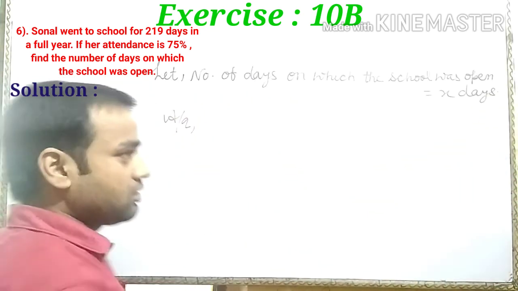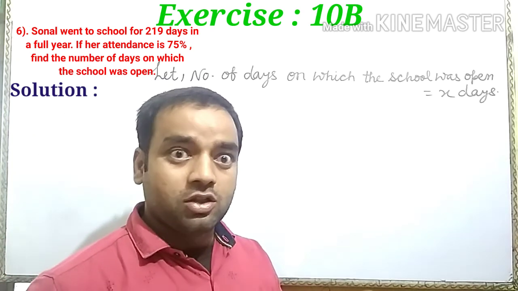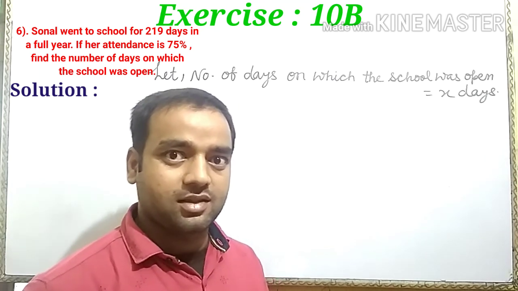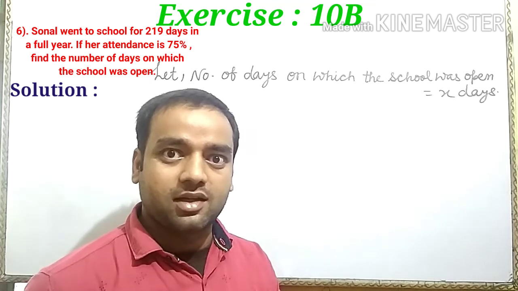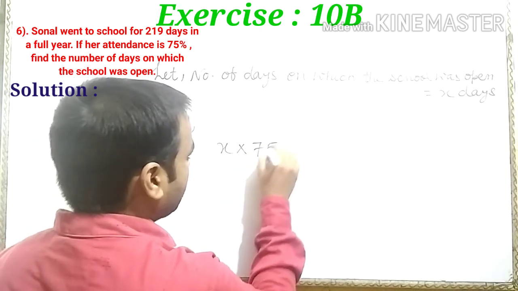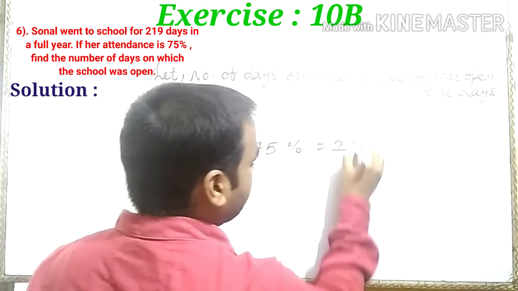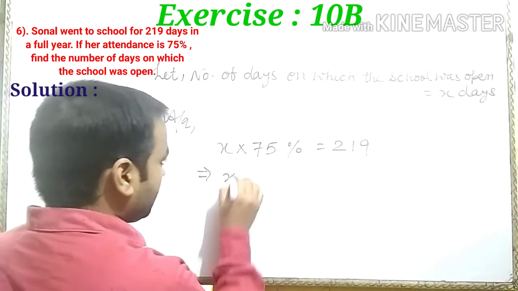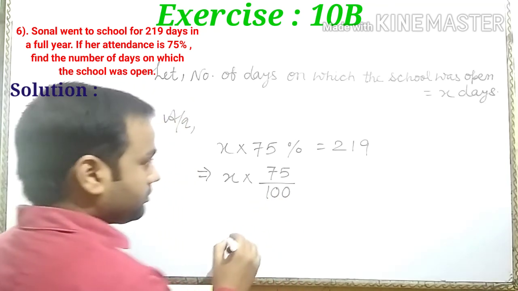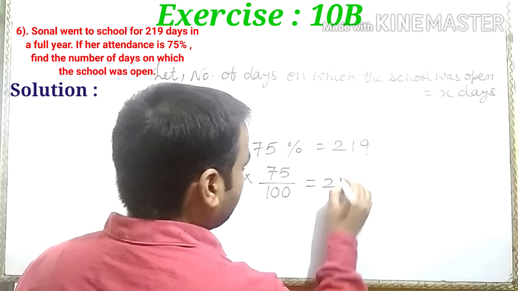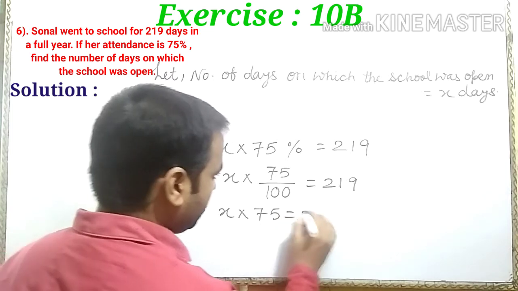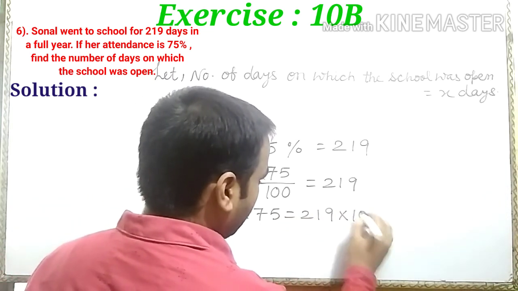According to the question, Sonal went to school for 219 days in a full year. Her attendance is 75%, so in percentage 75%, in numbers 219. The X of 75% is equal to 219 days. X into 75% means 75 upon 100 is equal to 219. By cross multiplication, X into 75 is equal to 219 into 100.